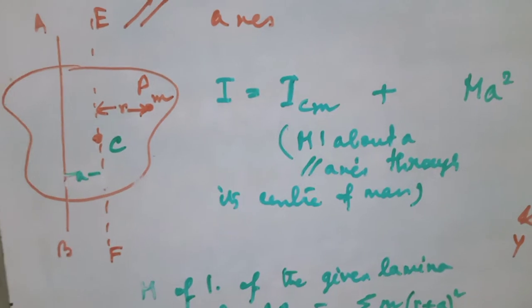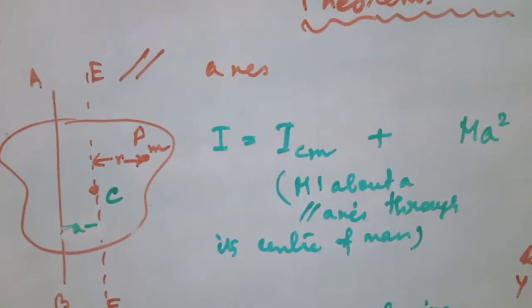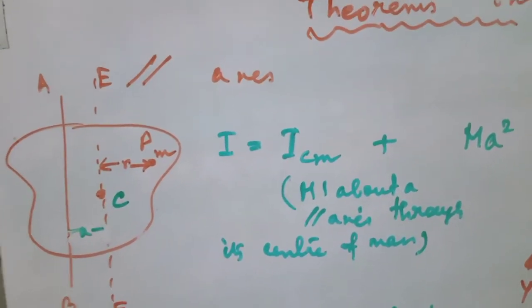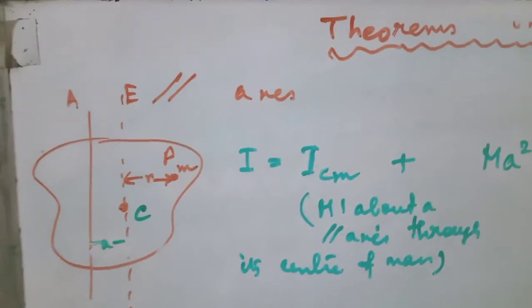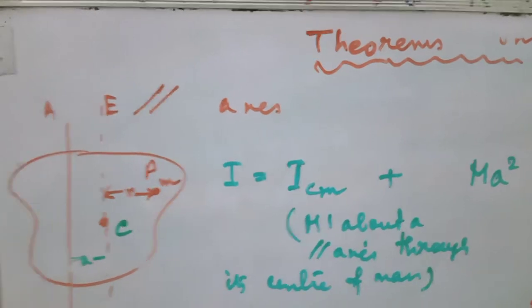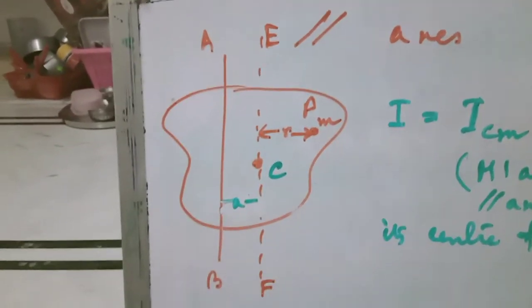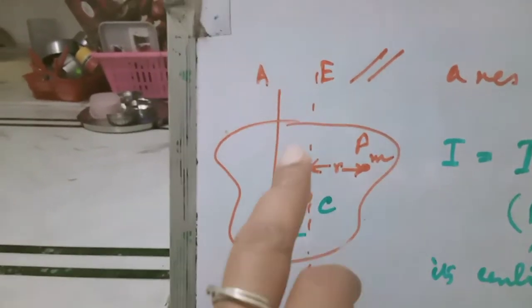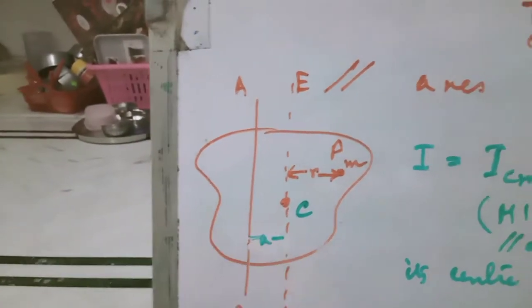about AB will be equal to the moment of inertia about the parallel axis through the center of mass plus mass into the square of the perpendicular distance between the two axes, the distance between these two lines.